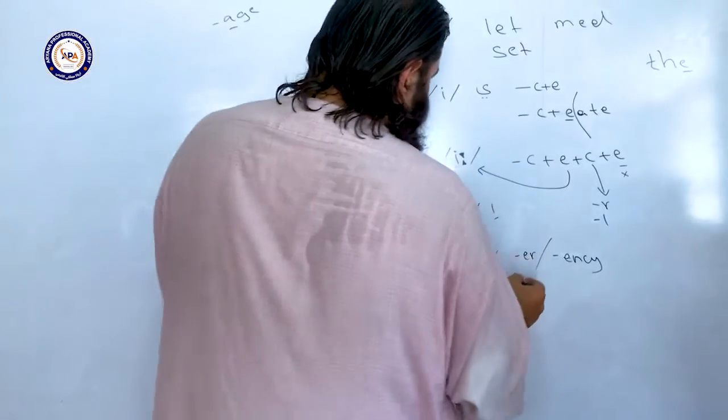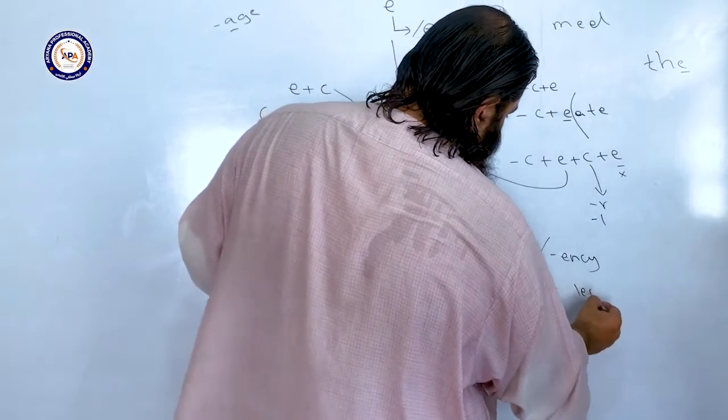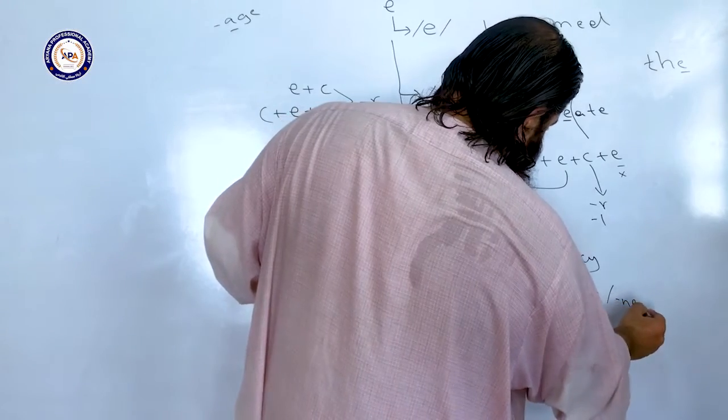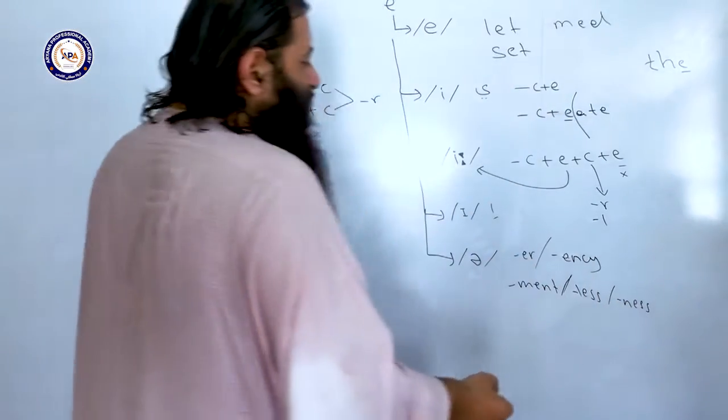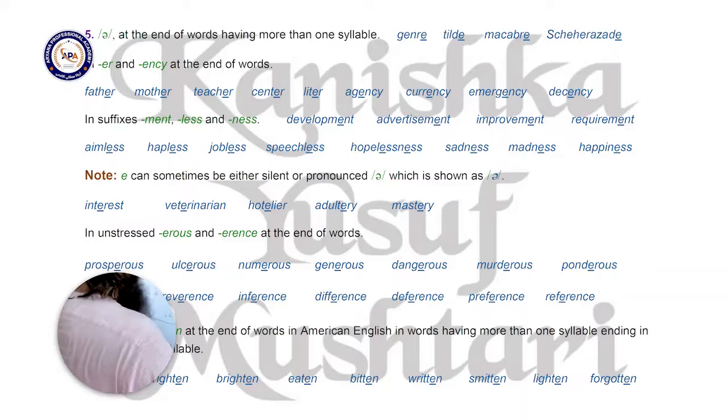Other endings are MENT, LESS, and NESS. In these suffixes also E is pronounced like schwa. Examples for MENT, like development, advertisement, improvement, requirement.